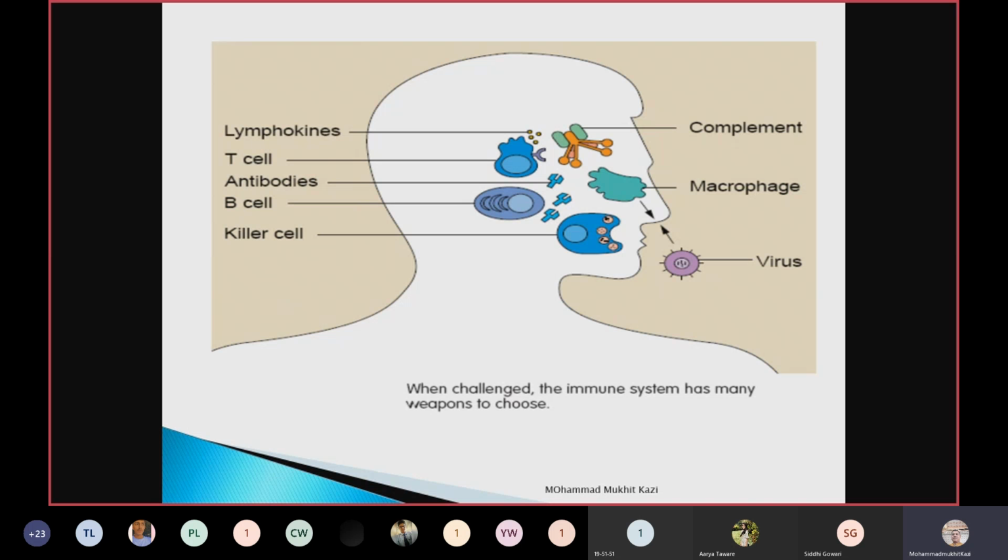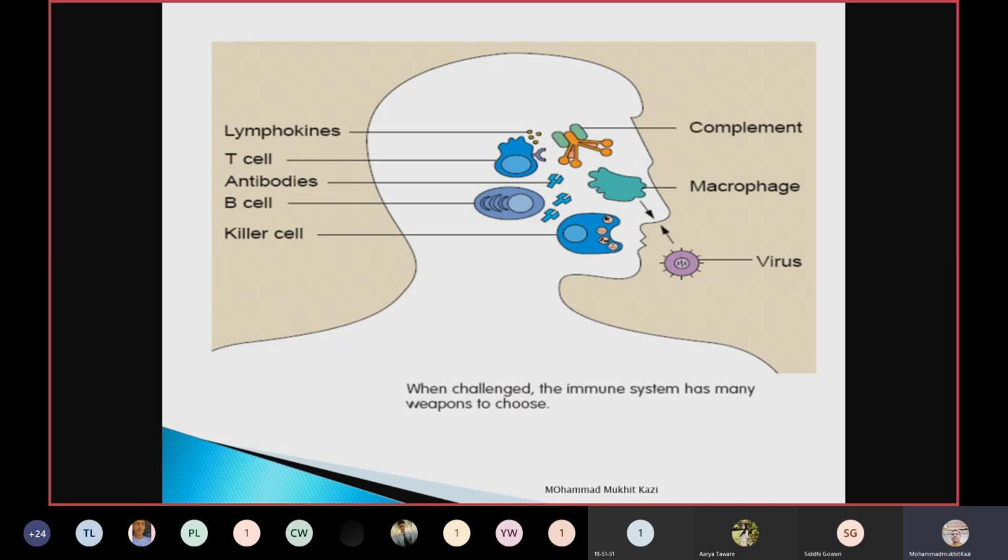T cells convert into killer cells and also take part. Macrophages, which I told you have a key role in the innate immune mechanism, are involved. And there is also another component of the innate immune mechanism, that is complement, which also takes part.